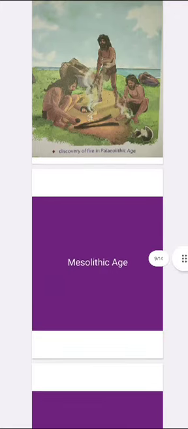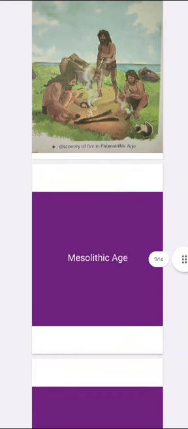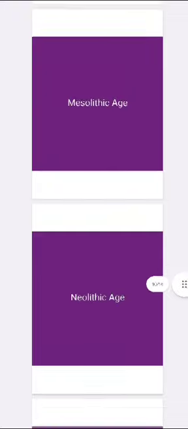Now, the second one is Mesolithic. In the Mesolithic period, the early humans also practiced the domestication of animals. The dog became the first pet of humans, mainly because it defended them from wild animals. In this age, people used small and efficient tools also.